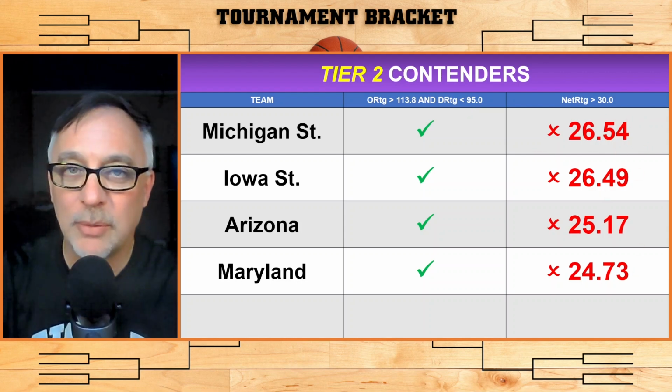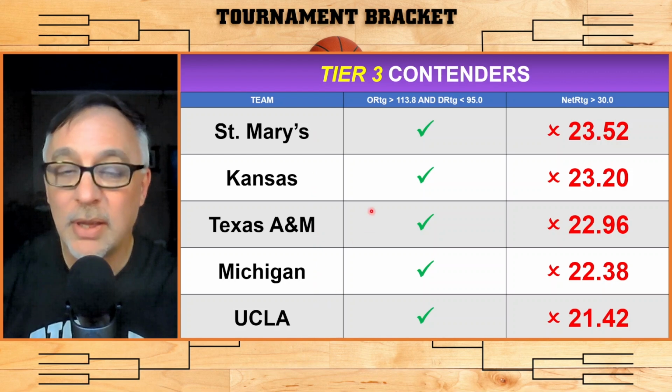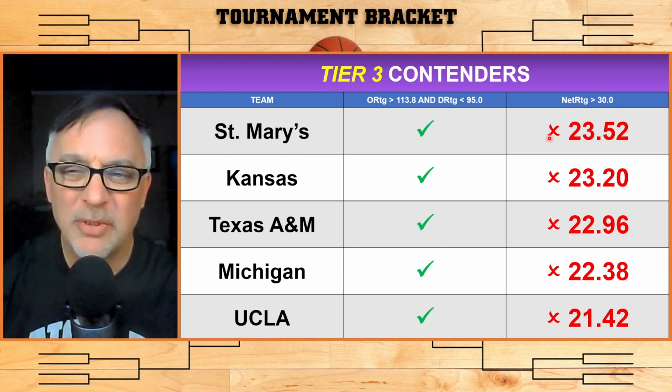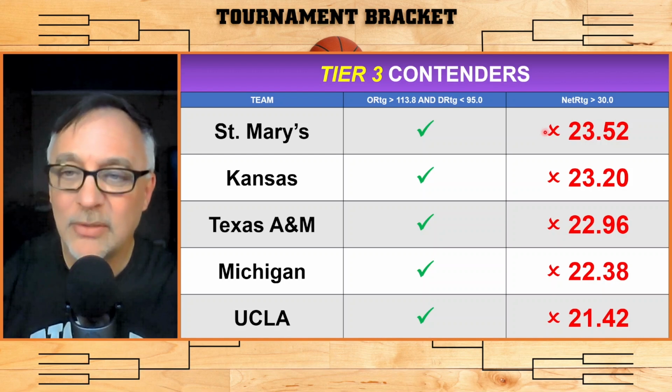Now, we still have a few more teams that satisfy that first condition. Let's check them out. This is what I'm calling the Tier 3 contenders. We have St. Mary's, Kansas, Texas A&M, Michigan, and UCLA. They all satisfy this first condition, but their net ratings are in the low 20s. Again, that's not going to be as good as the top tier contenders, but this is still pretty good overall for the 364 Division I teams.